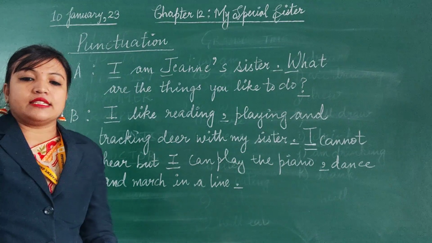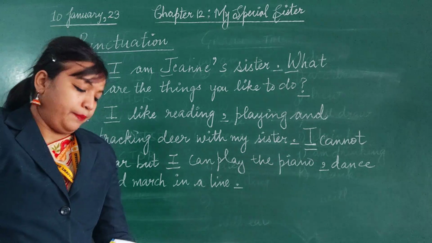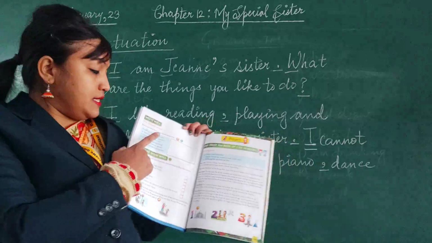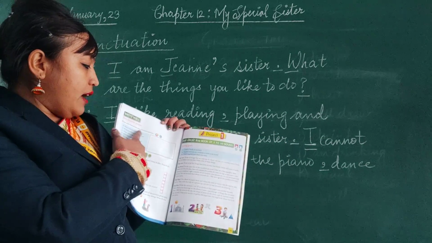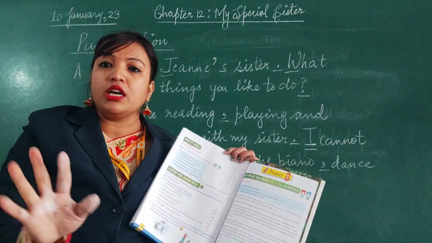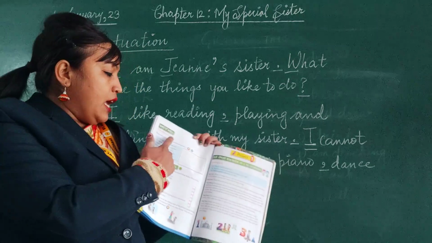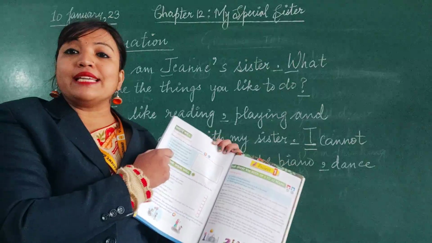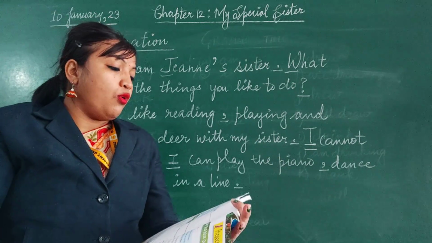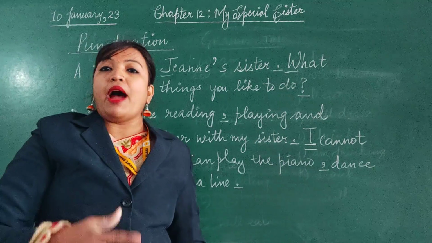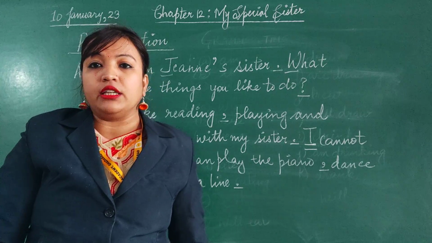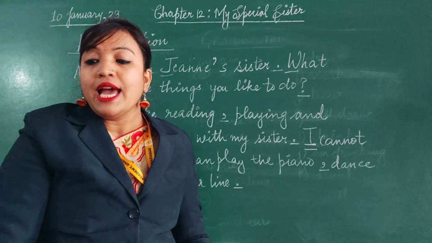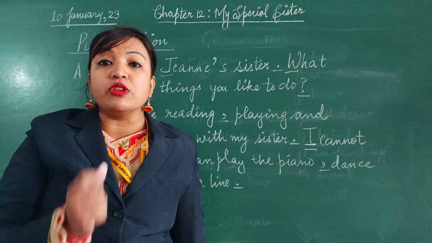After that, the last exercise, that is your homework. Page number 142, write well exercise. What you have to do in this is write about your favorite person. No need to draw the picture. Just give the heading, write about your favorite person, and these are the clues given for how you can make sentences. First one is given, who is your favorite person? Like you can write, my favorite person is my grandfather. Then second point will be, what does this person look like? How he looks? He is tall and has a thick mustache.